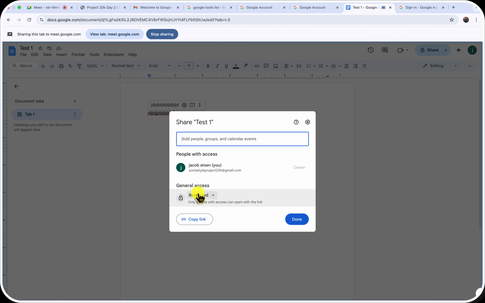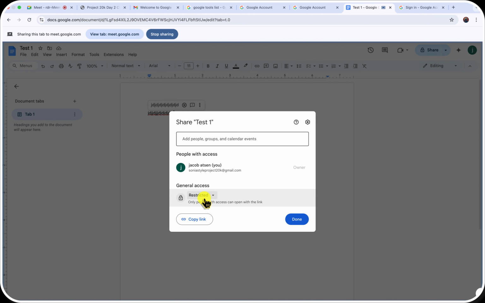Another way is, let's say you want to give general access, especially when you do not have the emails of these people. All you need to do is click on this restricted. When you restrict it, it means that when you share it with people, they will have to ask you for access to be able to use this document. If it is a private document, I always advise that you leave it restricted, so that when the person requests access, you grant them access to the document.